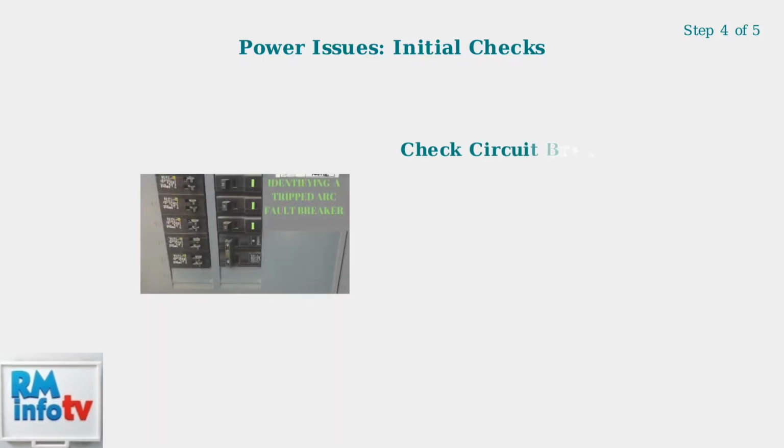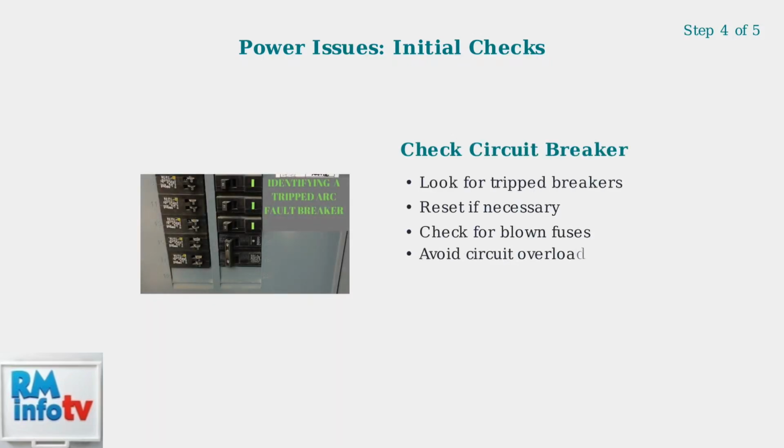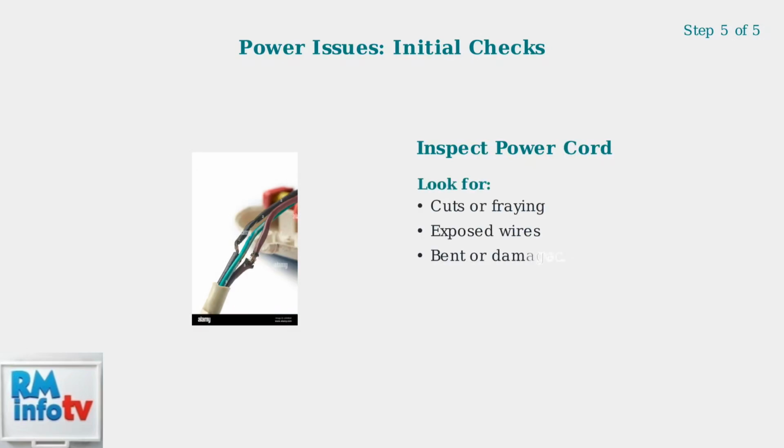Step 4. Check your home's circuit breaker or fuse box. A tripped breaker or blown fuse can cut power to the unit. Reset any tripped breakers and avoid overloading the circuit. Step 5. Examine the power cord for any visible damage, such as cuts, fraying, or exposed wires. A damaged cord cannot be repaired and must be replaced by contacting Haier customer service.